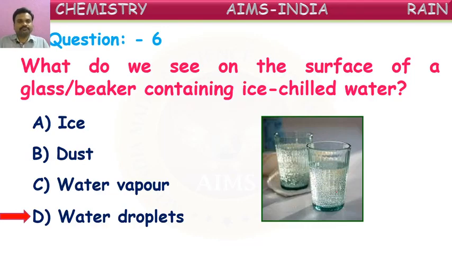Right, children? That is about the interconversions or interchangeability of the forms of water: solid, liquid and gaseous forms. These are happening because of changes in temperature.